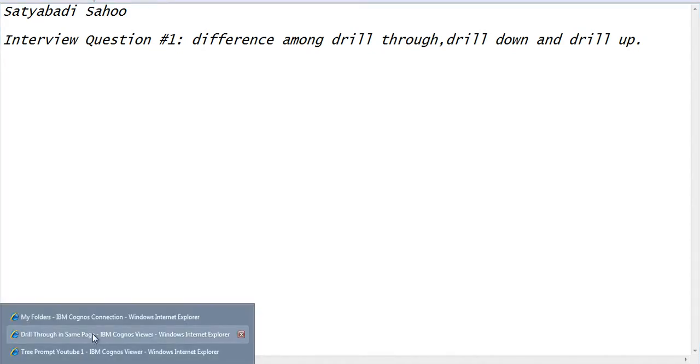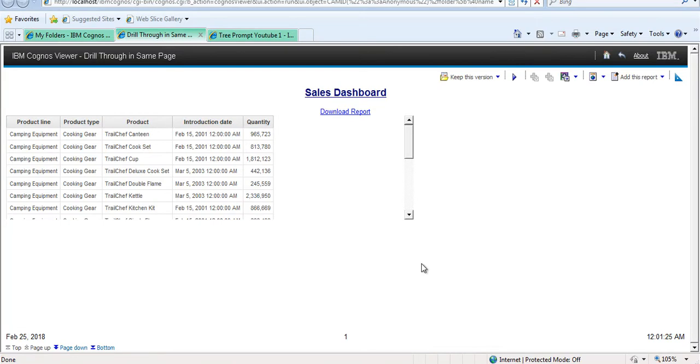Let's open my report. So this object could be within the page or navigate from one page to another page. Clear? It could be one report to another report also. Let's have a look. In this report, I have given a drill through connection in the download report test. This is my download, it's just a test. I have given drill through here.